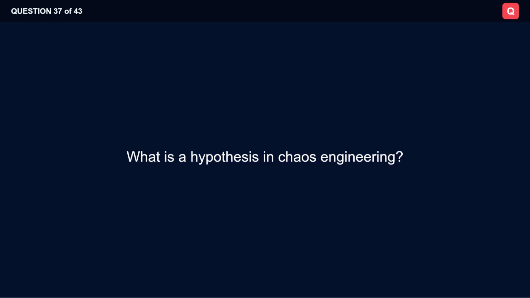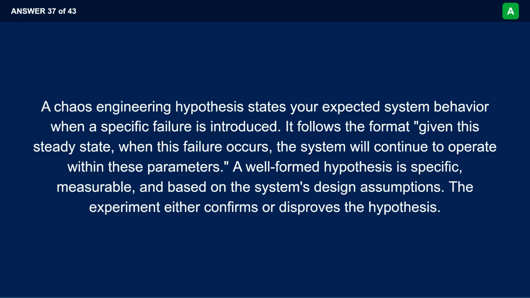What is a hypothesis in chaos engineering? A chaos engineering hypothesis states your expected system behavior when a specific failure is introduced. It follows the format: given this steady state, when this failure occurs, the system will continue to operate within these parameters. A well-formed hypothesis is specific, measurable, and based on the system's design assumptions. The experiment either confirms or disproves the hypothesis.